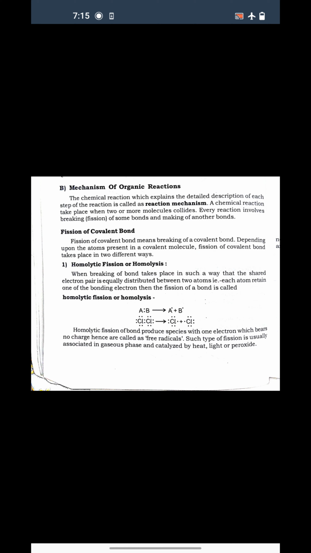Whenever homolytic fission or homolysis takes place, we generally get free radicals. An atom with only one unpaired electron is called a free radical. So after every homolytic fission or homolysis, we always get free radicals as the product. Then the second type of fission is heterolytic fission, also known as heterolysis.